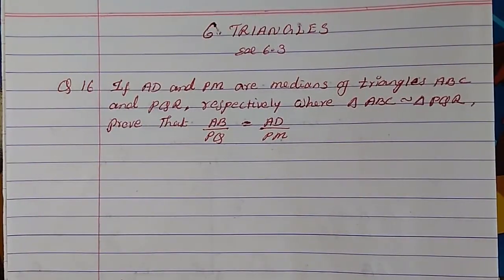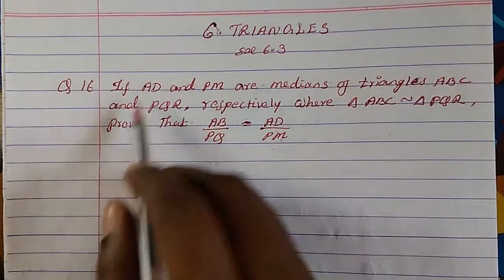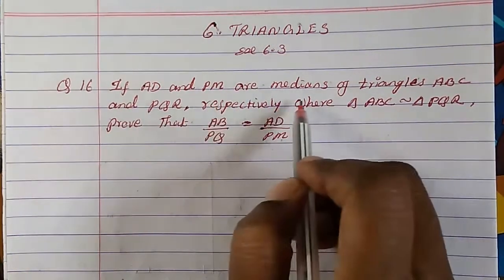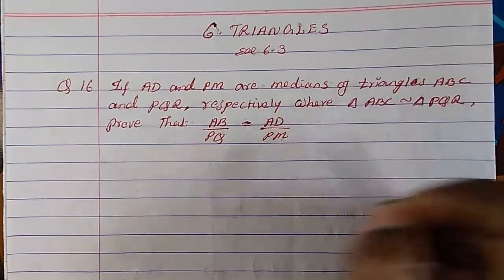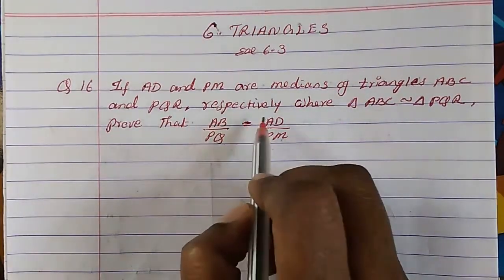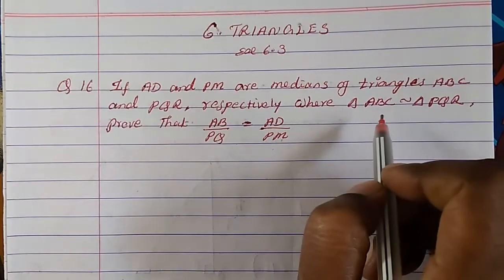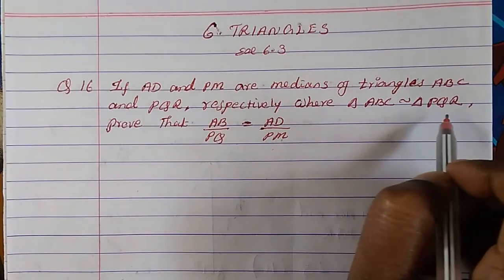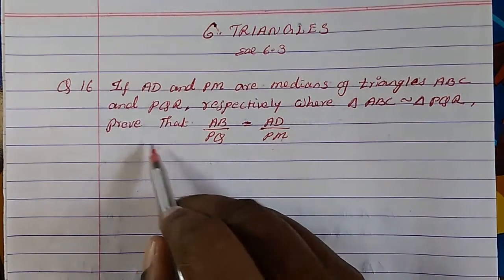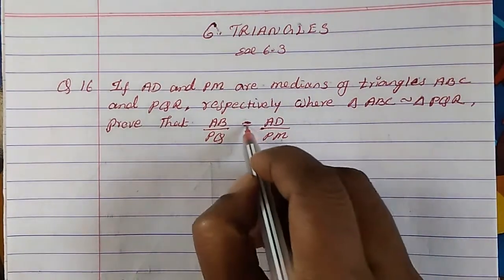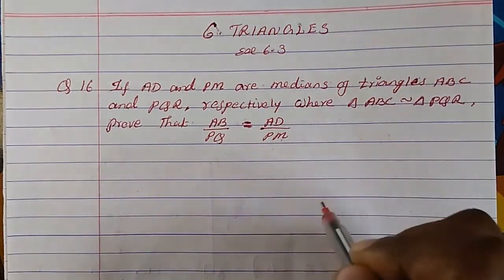Today we are going to study chapter 6 triangles, exercise 6.3, question 16. If AD and PM are medians of triangles ABC and PQR respectively, where triangle ABC is similar to triangle PQR, prove that AB upon PQ is equal to AD upon PM.